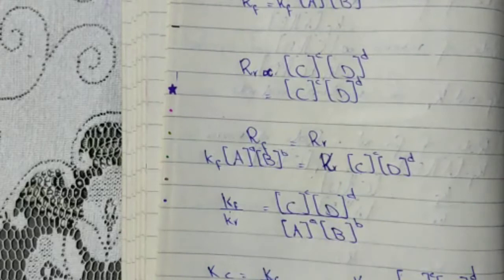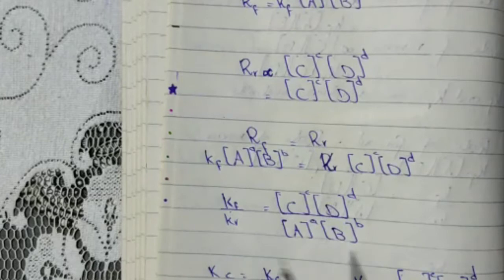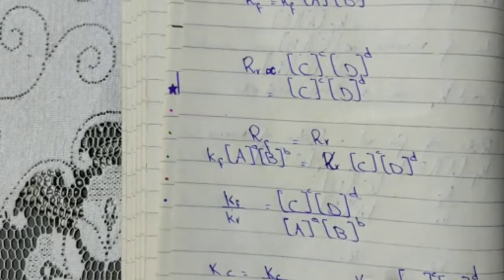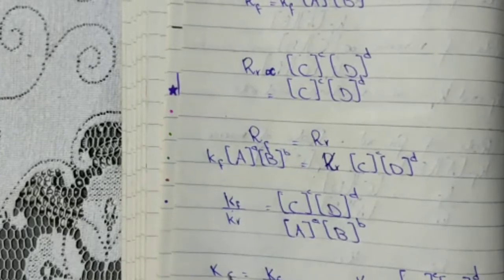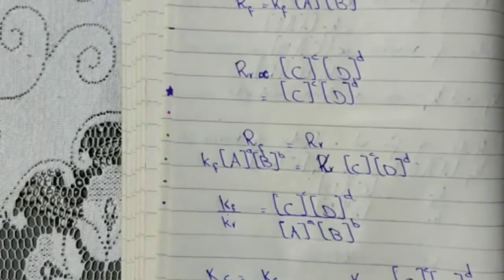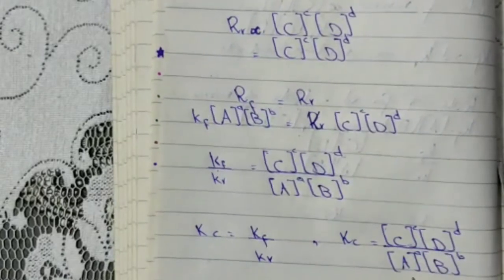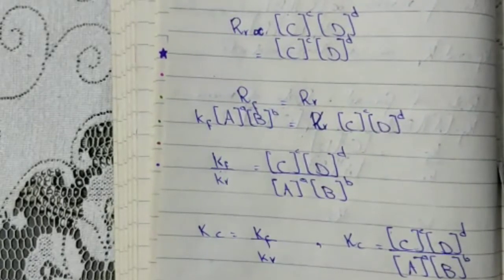Now we know that Kf over Kr is equal to Kc, as I have written here. So we can put the value of Kf over Kr, which is Kc, in its place and write it as Kc is equal to concentration of products over concentration of reactants along with their moles. Okay, this is the phenomena.